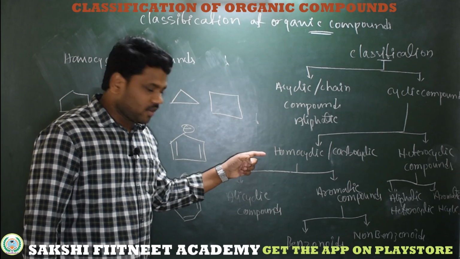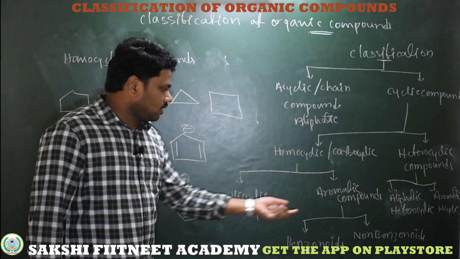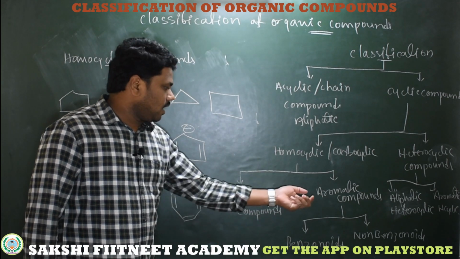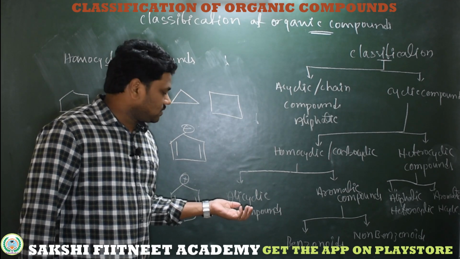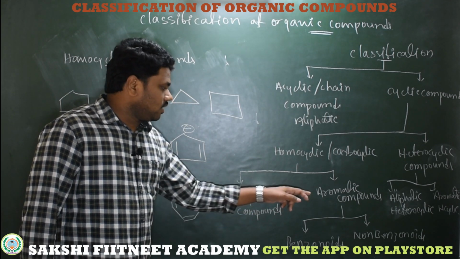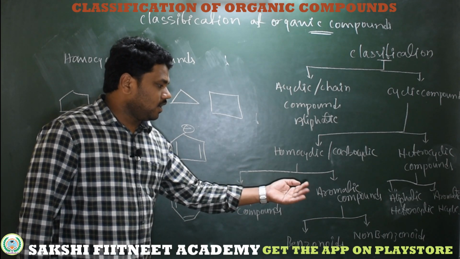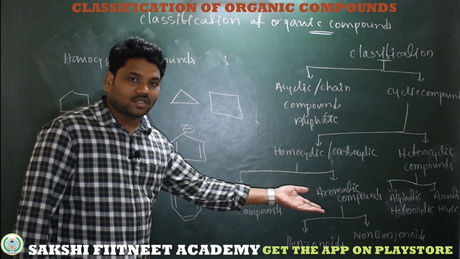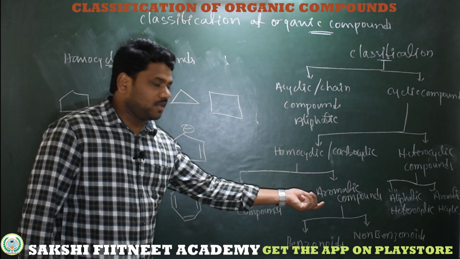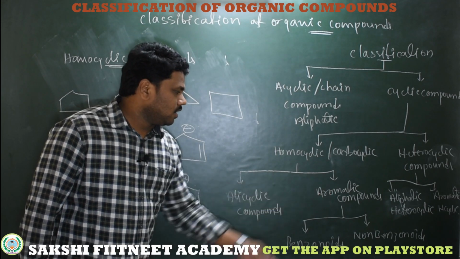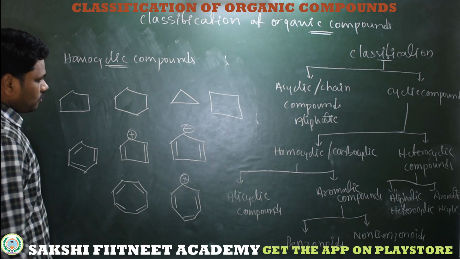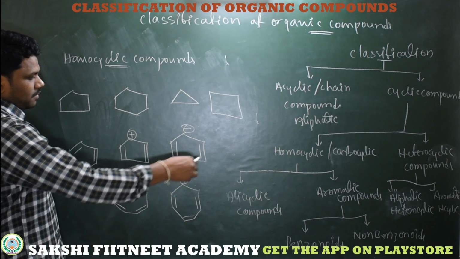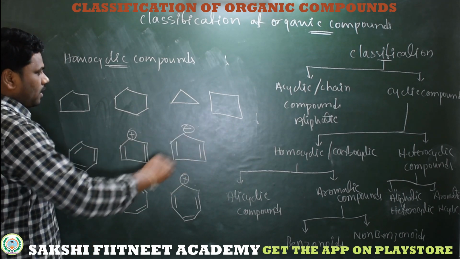Again in the homocyclic we have alicyclic and aromatic. Alicyclic means which are aliphatic, saturated or unsaturated. Here aromatic means completely unsaturated, those which follow aromaticity rules, those are called aromatic compounds. So now see here, these are the compounds I am taking to explain alicyclic and aromatic.